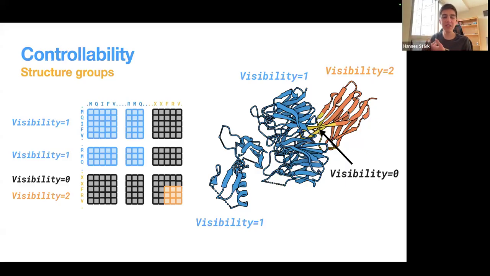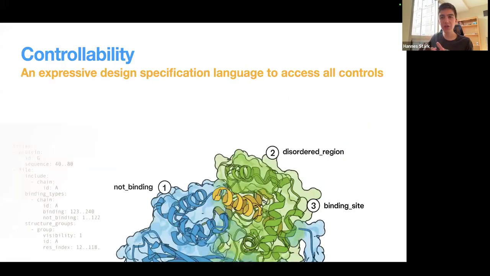For this, we have this concept of structure groups and visibilities, where if something is in the same structure group, then its structure with respect to each other is specified. But if it's in different structure groups, then they are free to move with respect to each other, but still have their structure internally specified. And that's it. All these control options are fed into a sort of design specification language where you can go ahead and write a file that is very expressive and simple to specify, and then the designs that come out will adhere to the constraints that you desire.